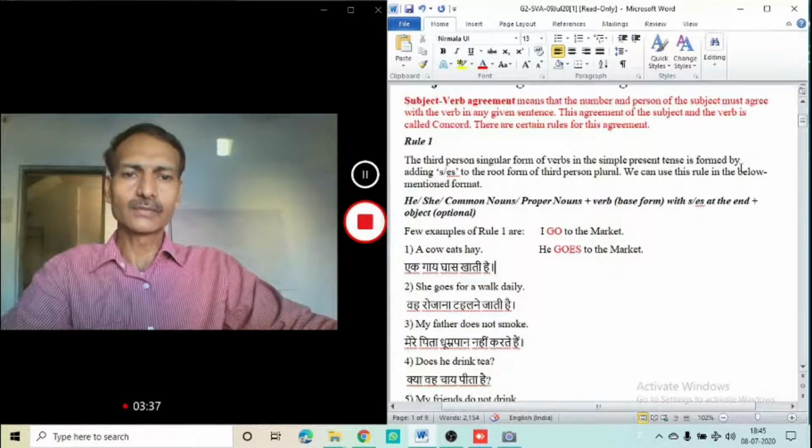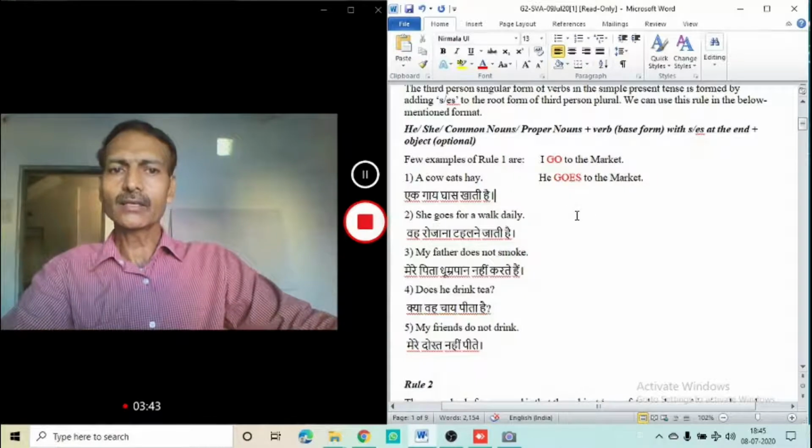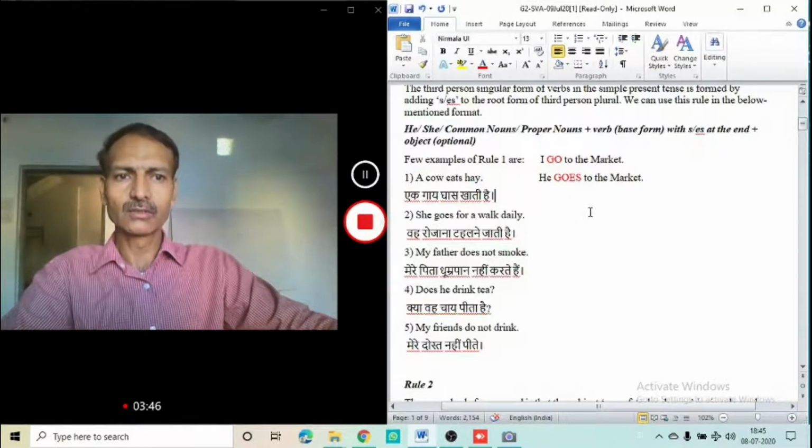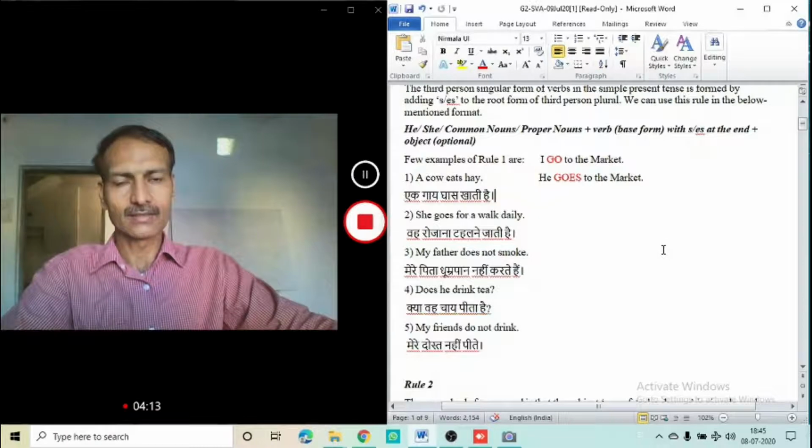I come to explain rule number 1. These he, she, common nouns and proper nouns and verb, that is first form of the verb. In the present indefinite tense you can say that with he, she and it, verb takes s or es. If the verb ends with vowel, it takes es. If the verb ends with a consonant like put, it takes s. Otherwise, like go takes es, goes, which I have shown here.